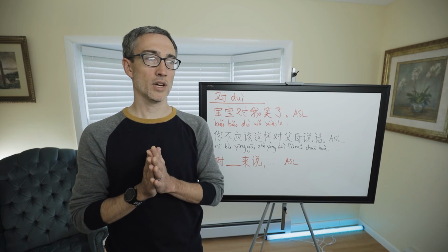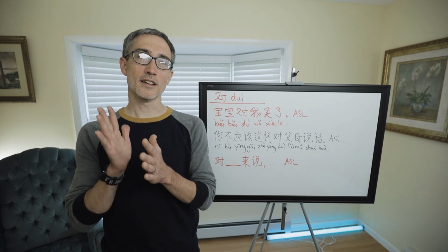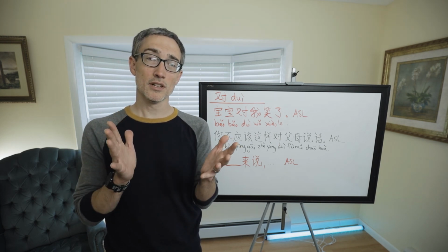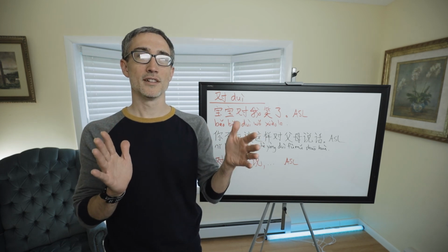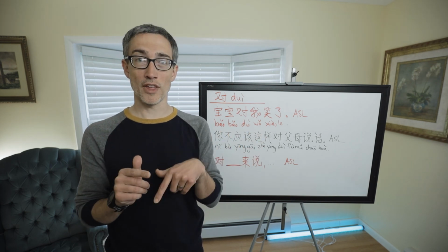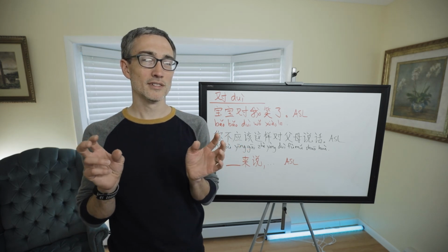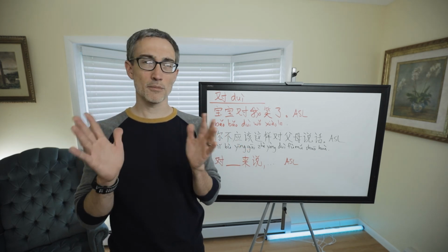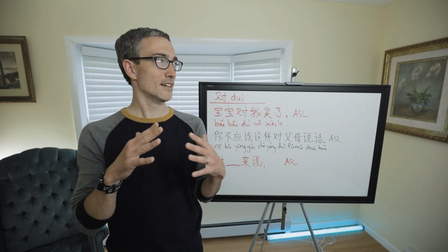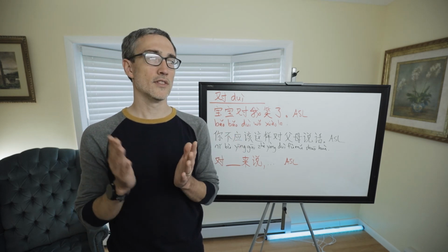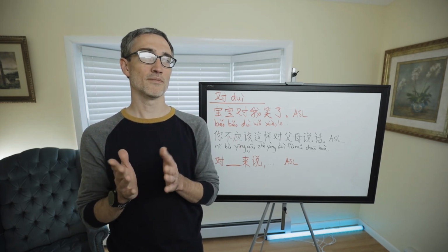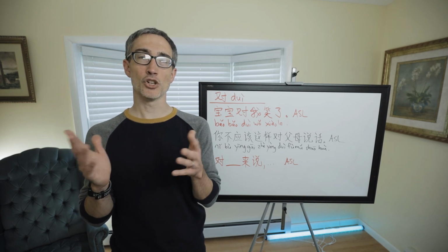You could say 对负责. 负责 means to be responsible. So 对 something 负责 means to be responsible for that person. So notice we're not using something that means for. It's 对. So that's, you know, different things, like it doesn't always directly translate. And then 对 好奇. 好奇 means to be curious about something.